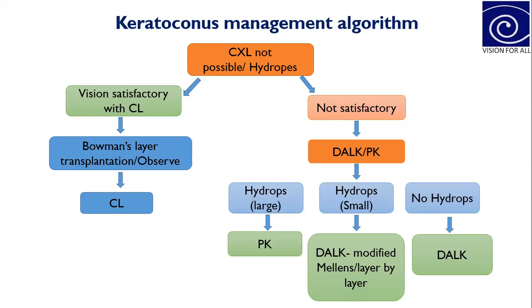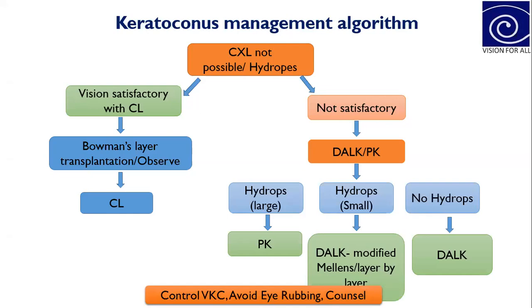The only thing you have to remember in all these scenarios is that you have to control the eye allergy, ask the patient to avoid eye rubbing, and counsel about the expected outcomes with all these procedures, whether you are going with contact lenses or with surgical options.